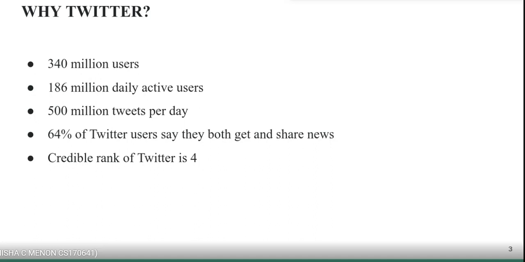So rather than a social media, Twitter has become the fastest news source for millions of people nowadays. Also, the credibility ranking for Twitter is 4, which crosses the 3 major social media giants like Facebook, Instagram, and webmail. So for our project, Twitter is one of the best and perfect choices.